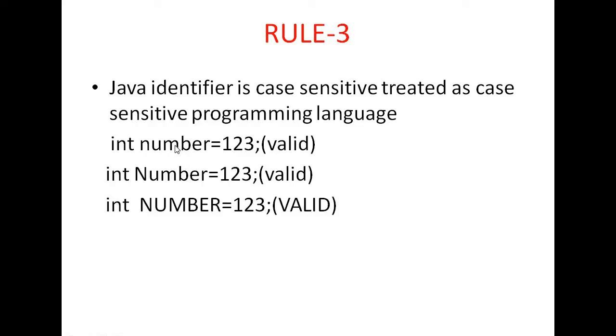This is small letter, different variable name. First letter is capital, different variable name. All the letters are capital, different variable name. Though all the variable names are number, the cases are different, lowercase and uppercase.